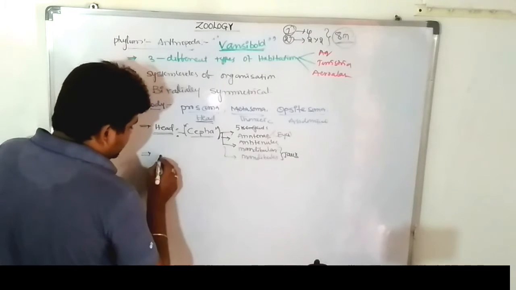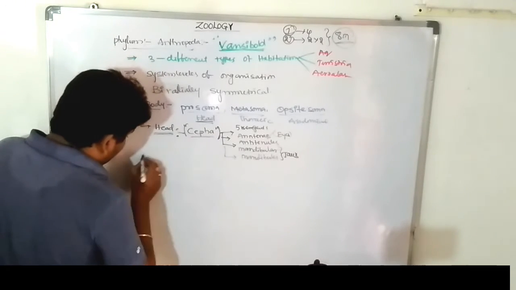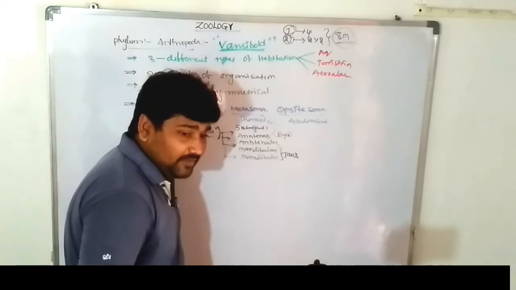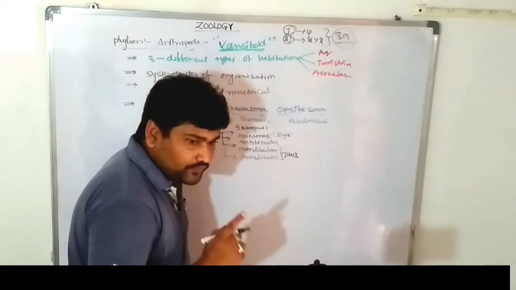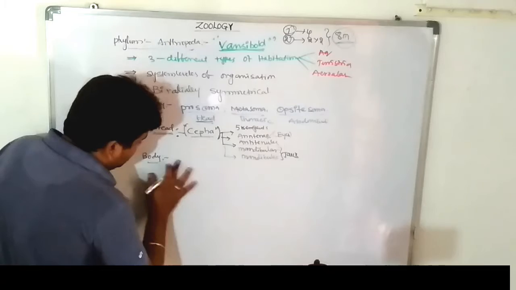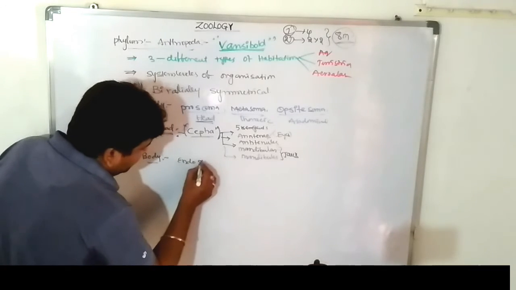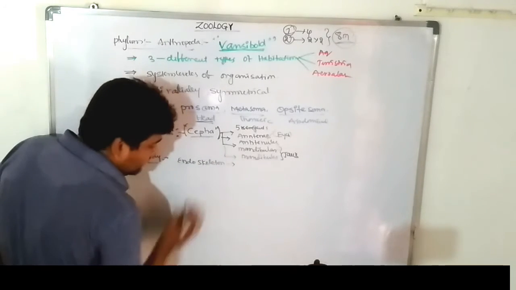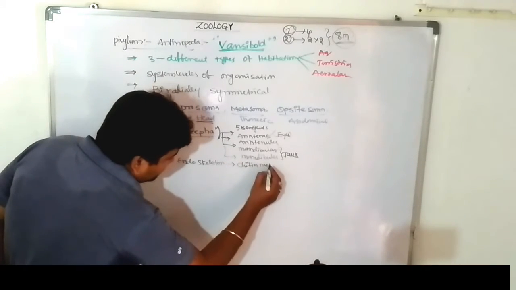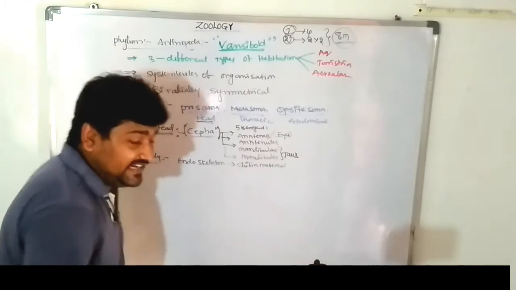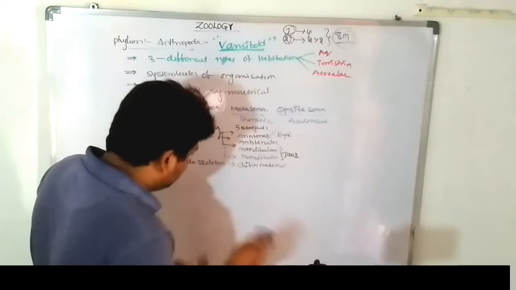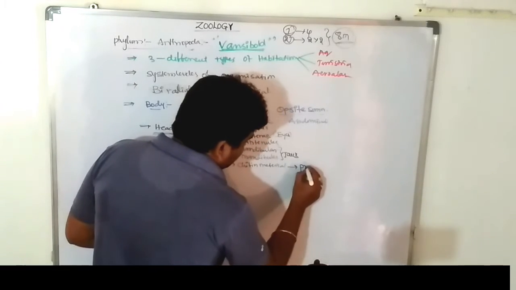Next one, the thoracic region. The body is completely covered by the outermost covering, known as chitin. It is useful for prevention of water loss. The body is covered by an exoskeleton, known as chitin material. This chitin material acts like a skeleton and prevents water loss.